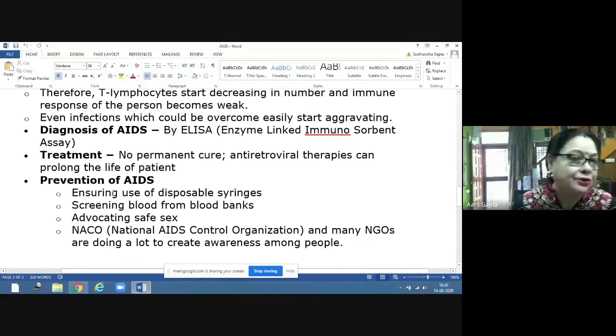And the good news is that the numbers are now decreasing, but still there is a need. And 1st of December is the World's AIDS Day, and that day we wear that red ribbon in solidarity, to show the solidarity for the AIDS patients. So this is about the AIDS.